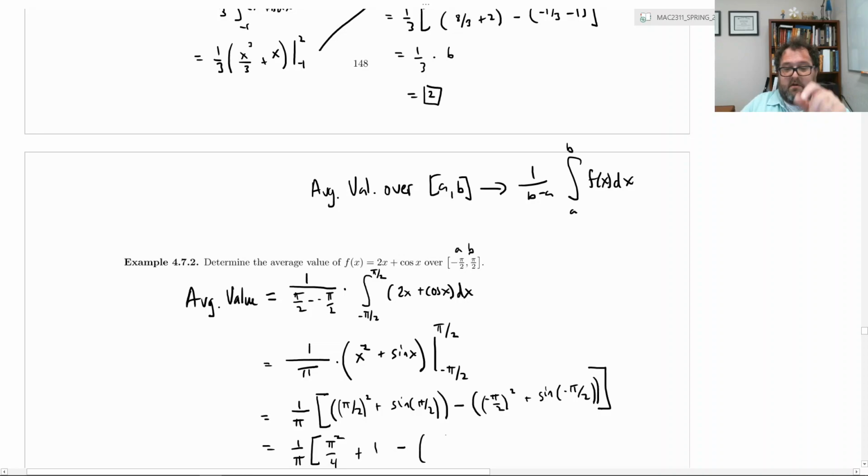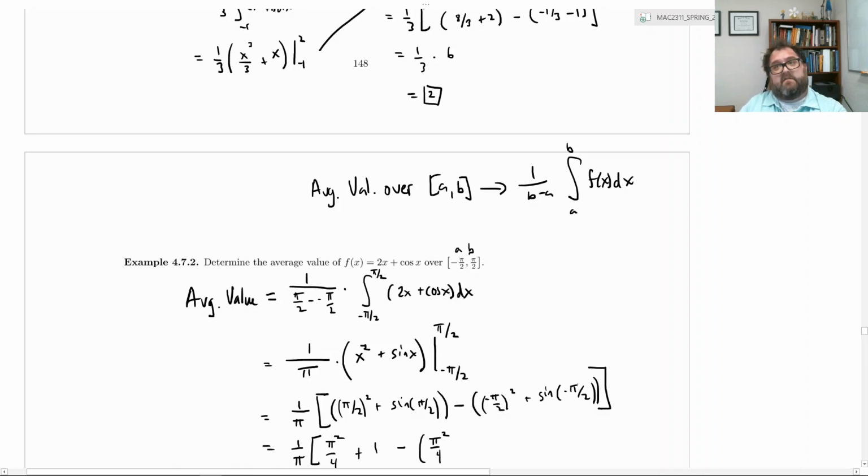Minus, okay, I dropped the parentheses around the first because there's no negative sign up front. I didn't drop my second set of parentheses because there's a negative sign in front. Negative pi over 2 in parentheses squared is positive pi squared over 4. Negative times negative is positive.